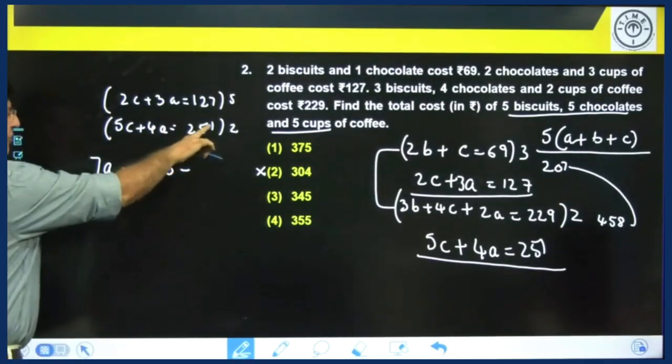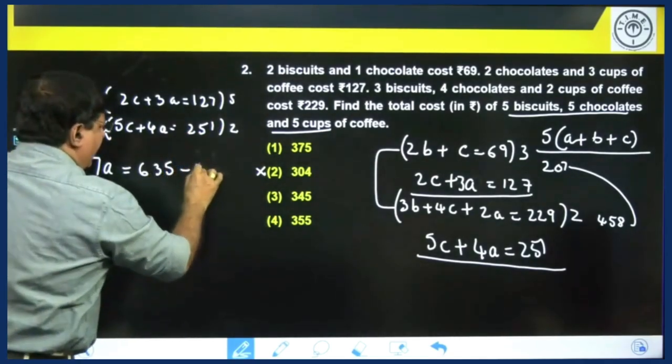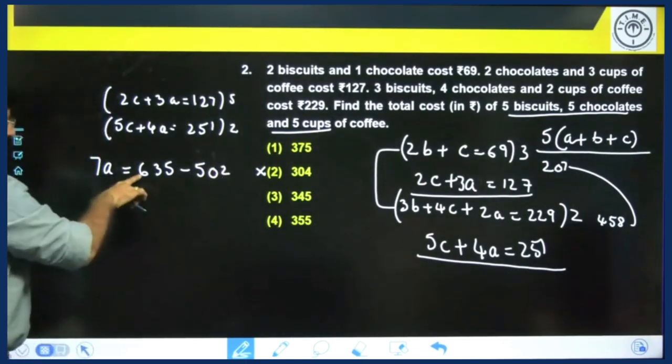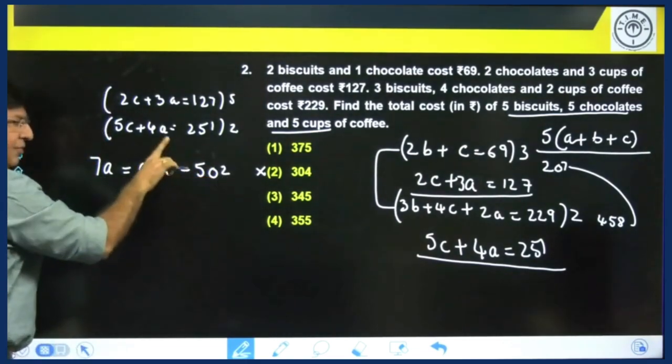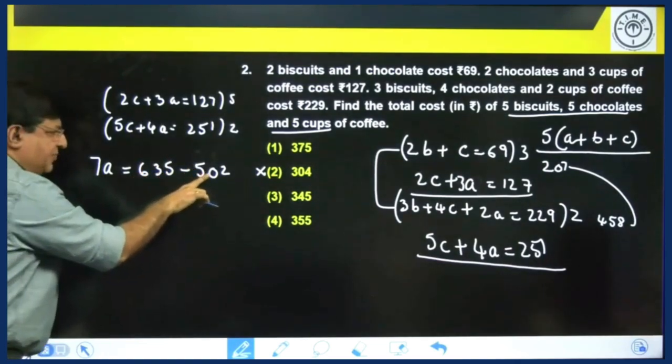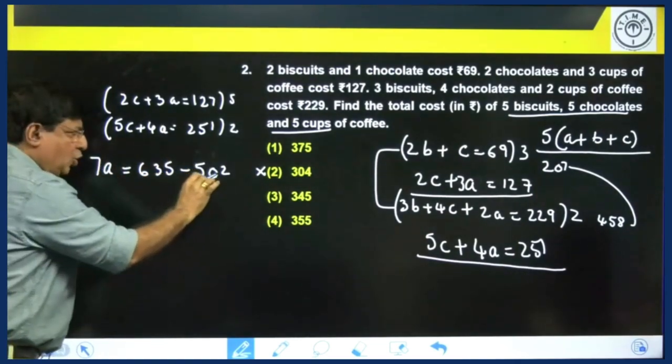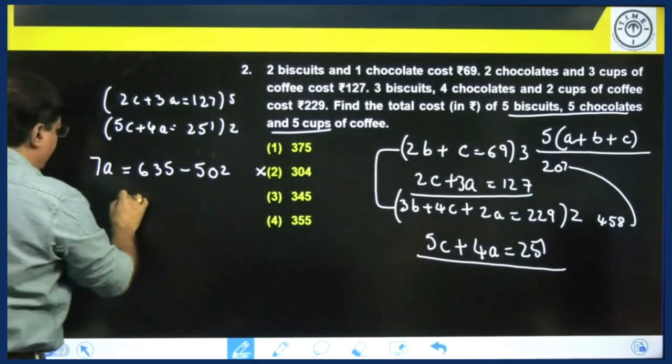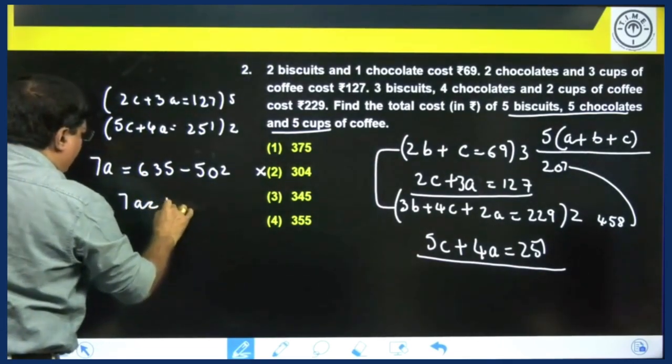Minus 251 into 2, which is 502. 635 minus 500 is 135, minus 2 more, 133. So 7A is equal to 133.